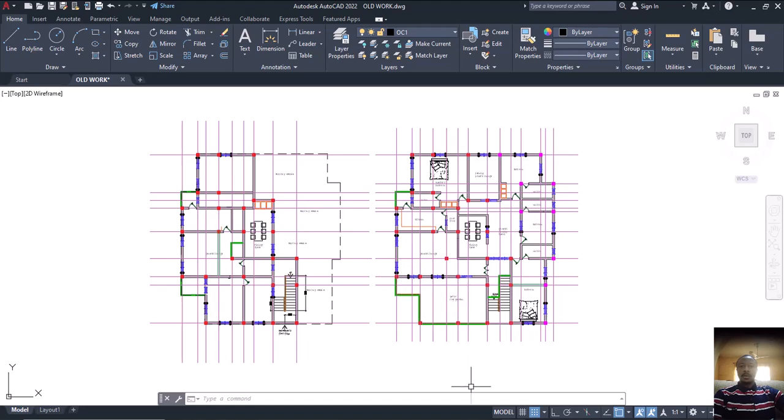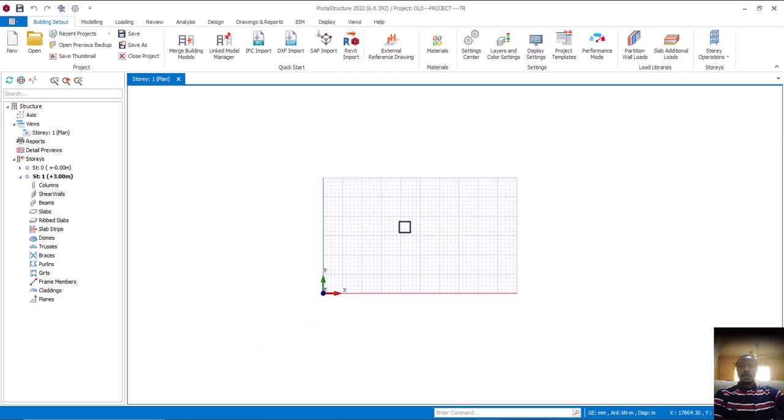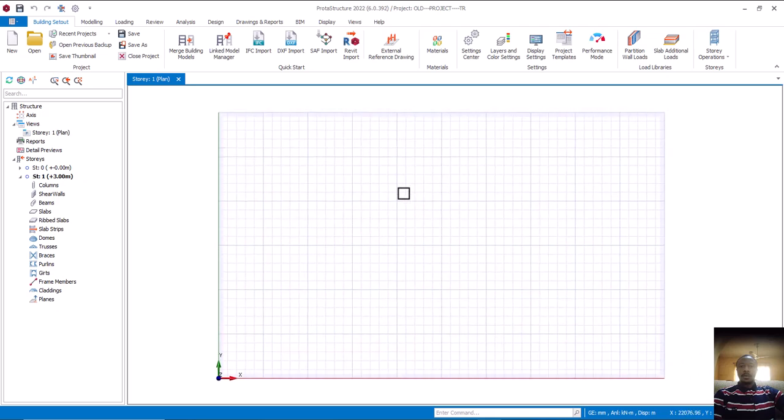So I'll go to my Protastructure. This is my Protastructure, the software we are going to be using. Once we get to this place, looking at my building set out, I'll come here and click on External reference drawing. Let's wait for it.